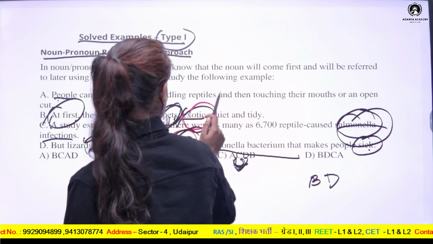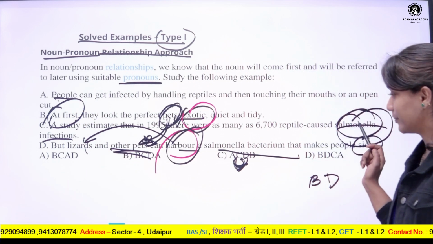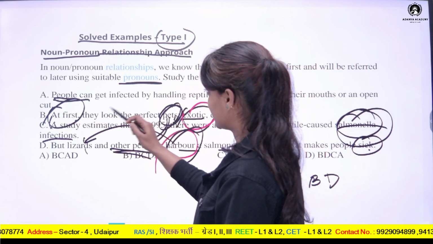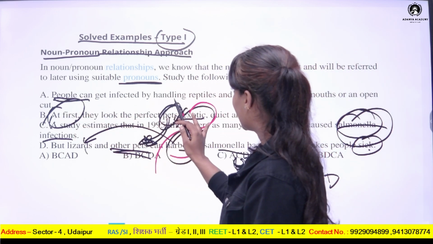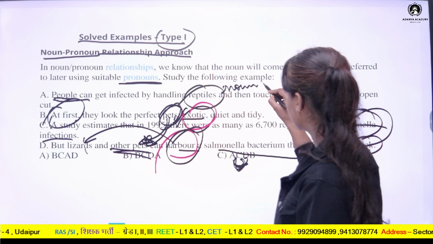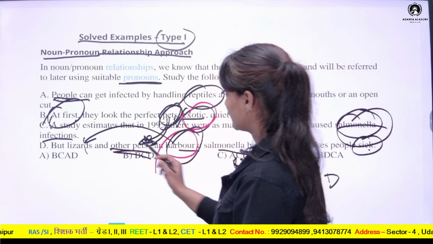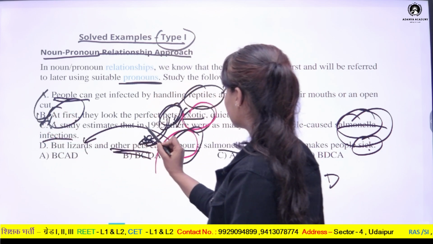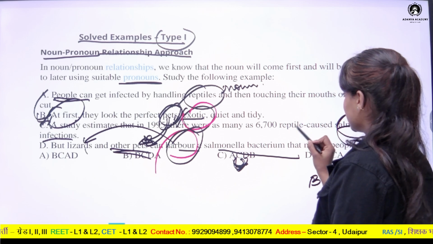So first we have to introduce people to reptiles. So this statement actually introduces reptiles, that people can get infected by handling reptiles. So the word reptiles, a noun, is first introduced in this sentence, and subsequently in sentence C, a study estimates in 1995 there were as many as 6,700 reptiles.